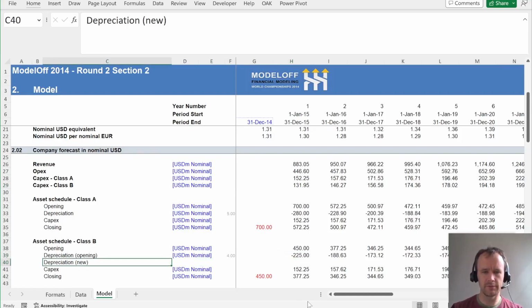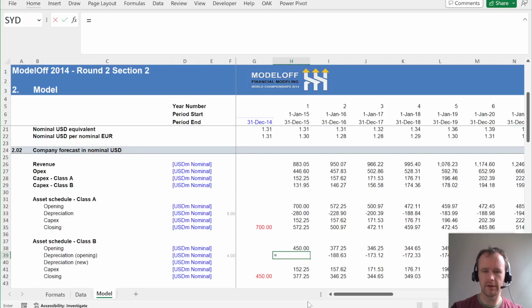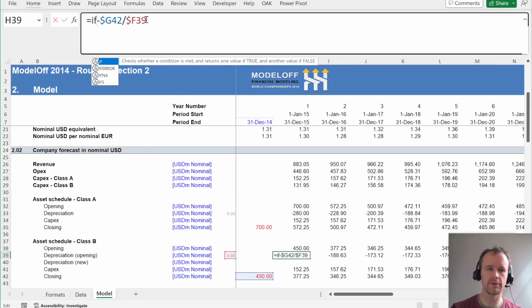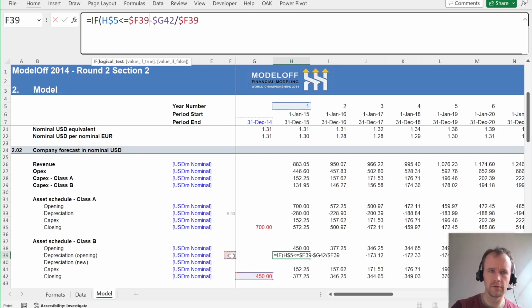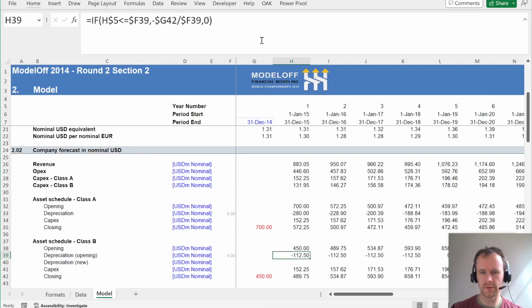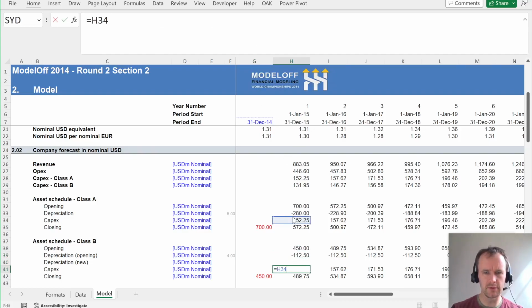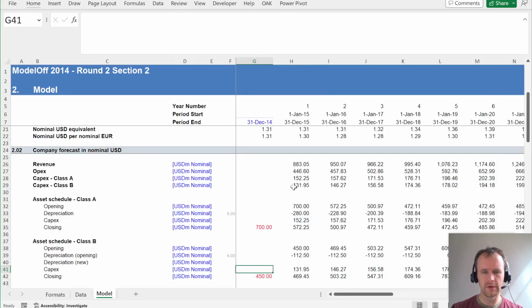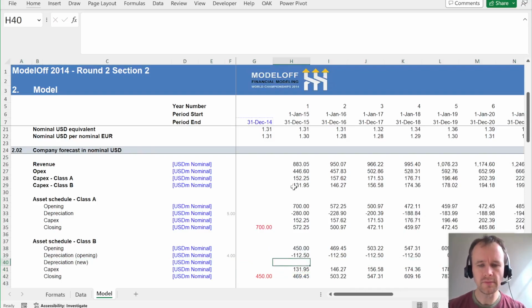So, boom. I'm going to say minus this divided by this. That's the depreciation for each year of the useful life. And then how do I figure out if I'm in the useful life? I can say if, got a handy counter up here, this counter is less than or equal to useful life, then give me that depreciation, otherwise 0. Copy that across, all good. That stays the same. This needs to be redirected to the right line there. And then it's just this piece that I need to work out.